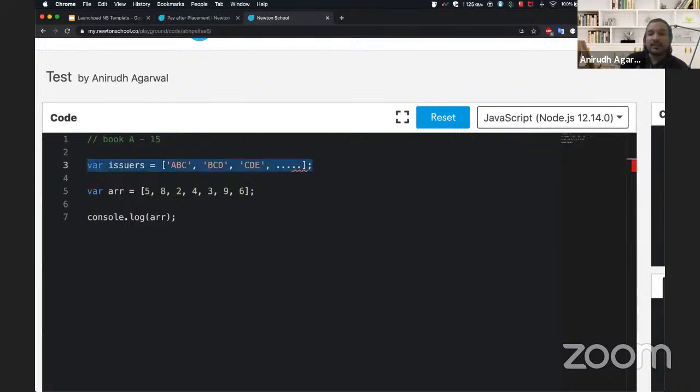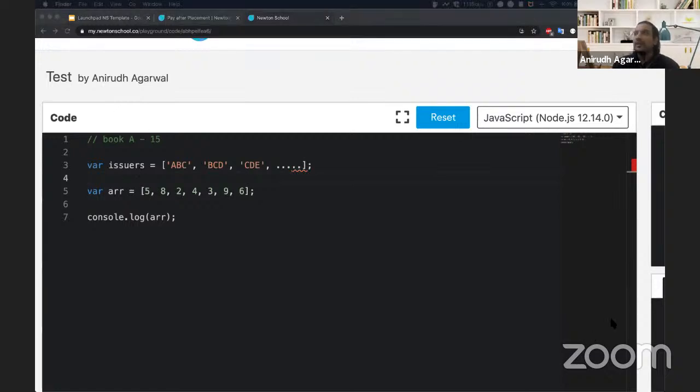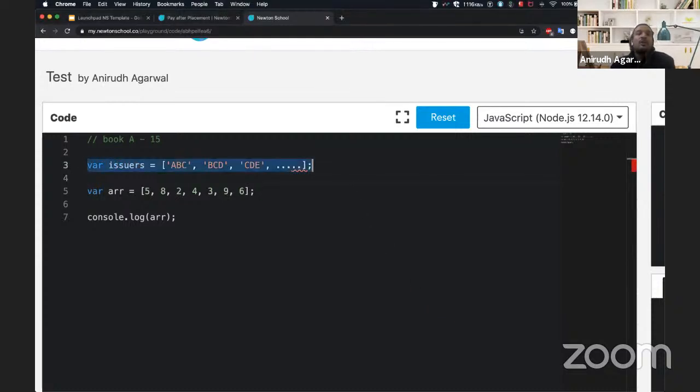And now this thing is not limited, right? So if you add 10 books, then this issuers length can be exceeded as much. If you get 1,000 copies of a book, you can just keep on adding to this list. You don't have to always come up to me and say, Anirudh, we have added 4 more copies or 5 more copies, and then you have to help us out here. So we do not have to do that. That's the advantage, and that's the best use case to define an array.